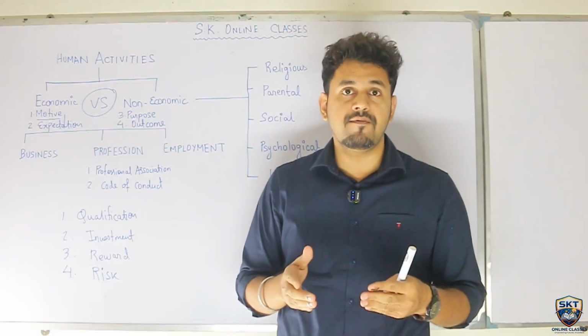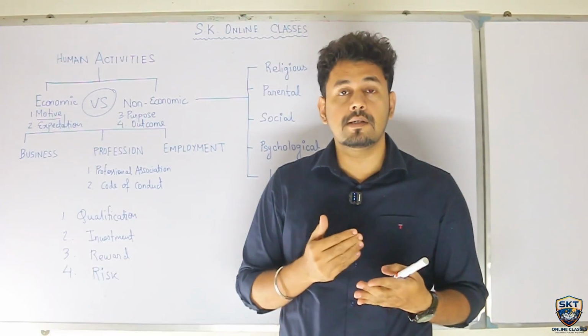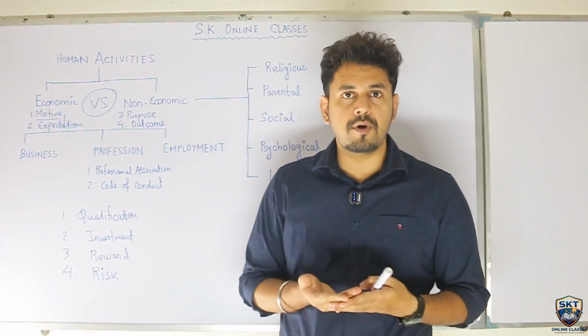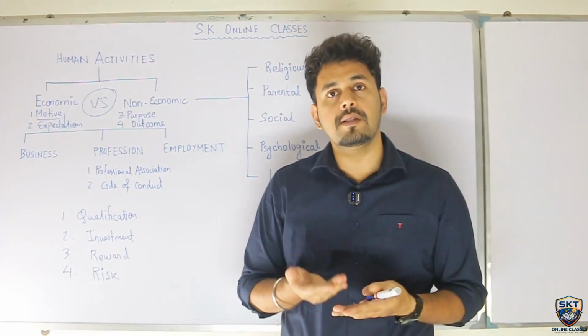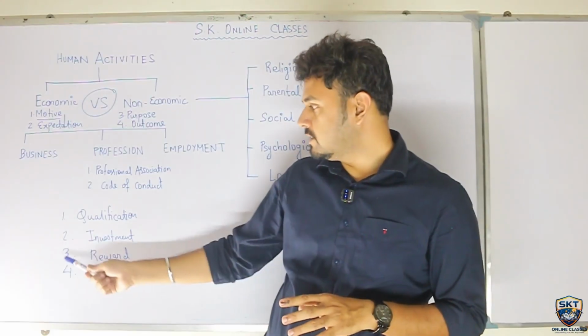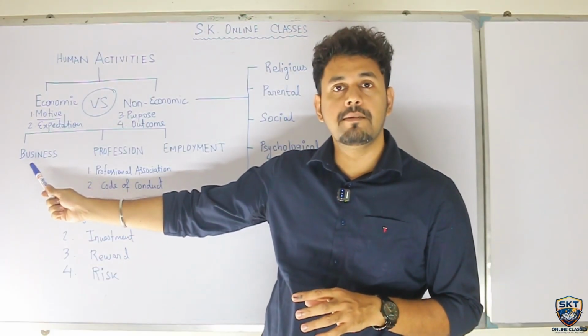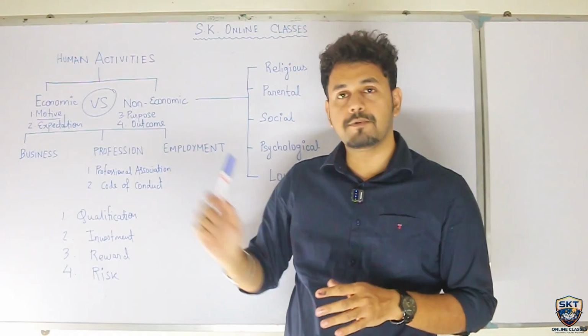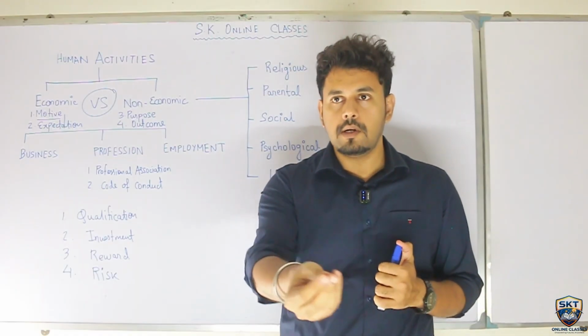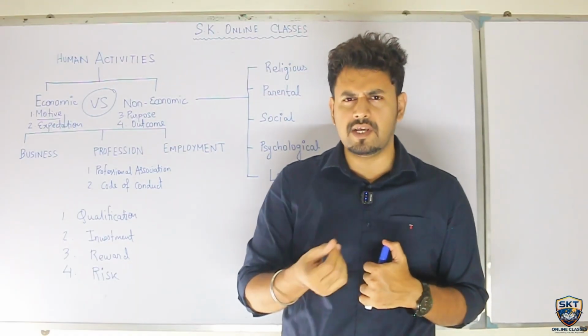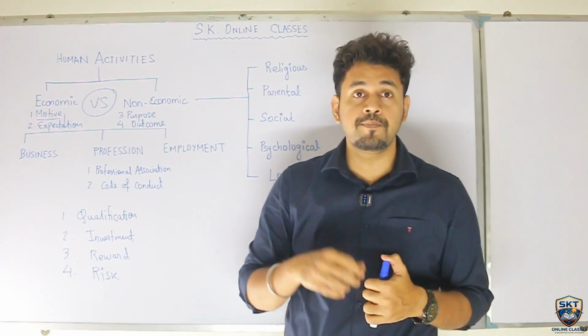So always remember one thing: higher the risk, higher the return. So the more profitable venture will be having the maximum risk. So in this case, business is the maximum risky venture. Next is profession. Now profession also, what kind of risk? I will just give you an example, small example to make it clear.